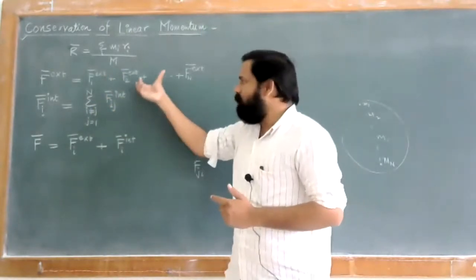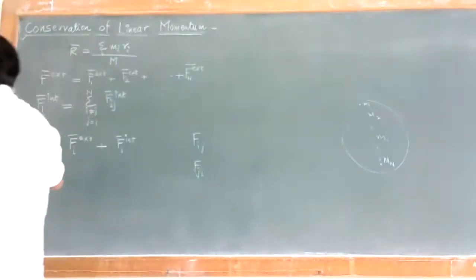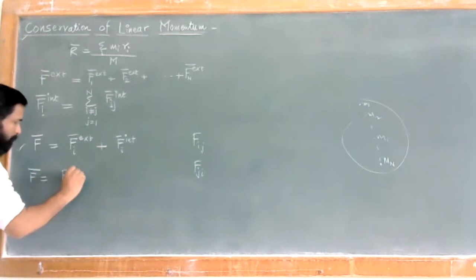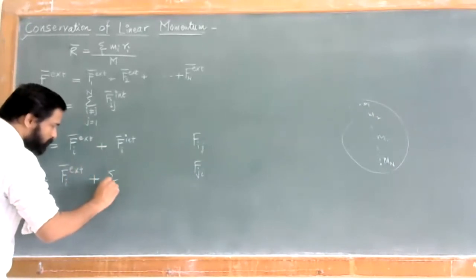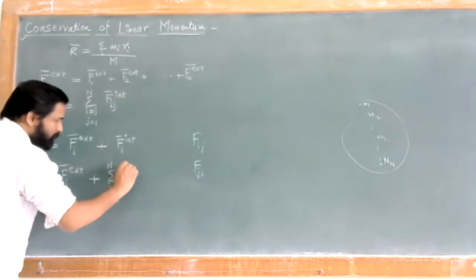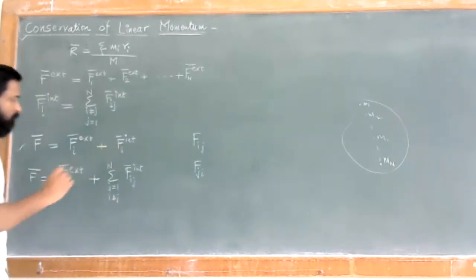So by combining these two forces, external force as well as internal force, we will get the force that will act on your particles. F is equal to Fi external plus Fi internal. So we just put the values and we can write this. F is equal to this Fi external plus this summation over j is equal to 1 to n, where i is not equal to j, Fij internal. So what is this?